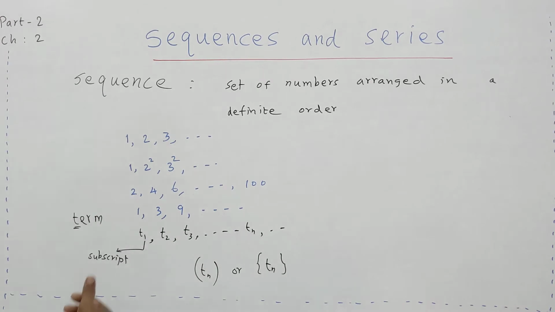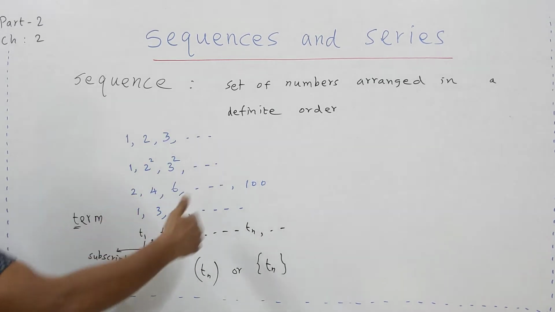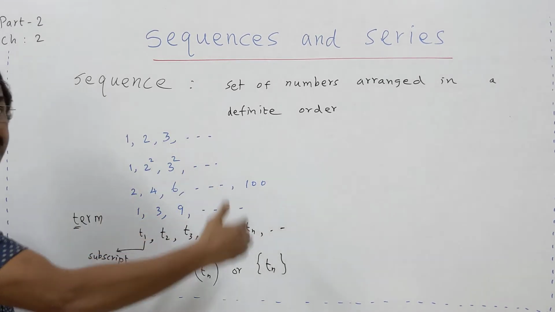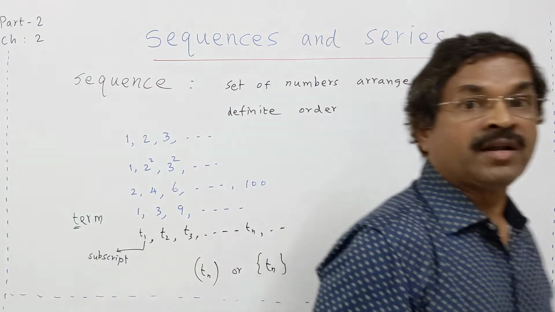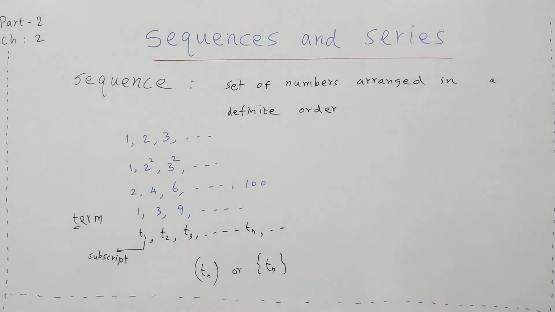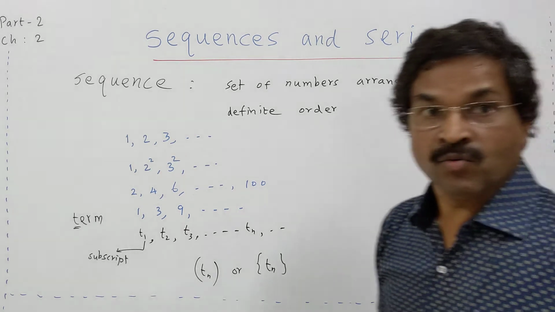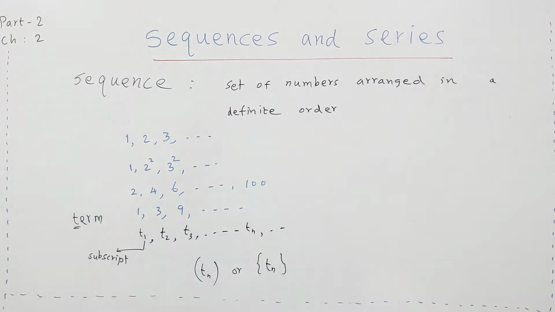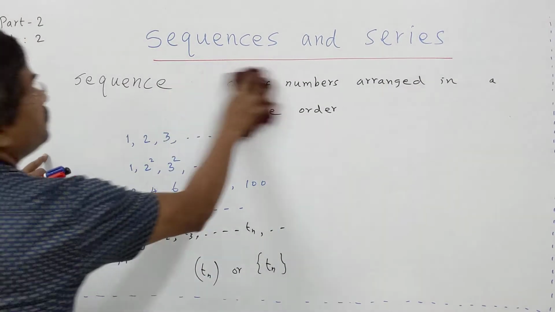This is just a brief introduction about the sequence. What is meant by sequence? The terms are numbers arranged in a definite order. That is called a sequence.